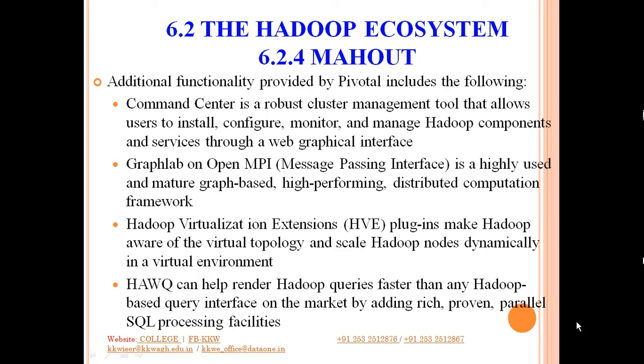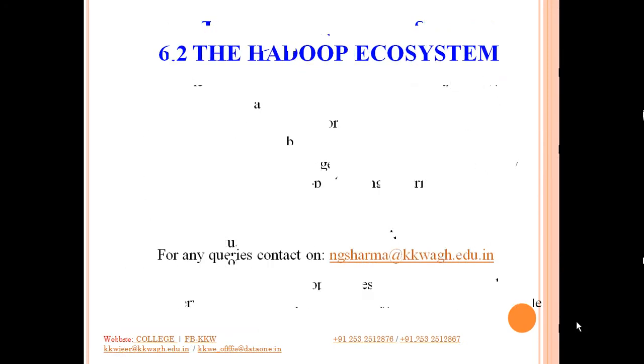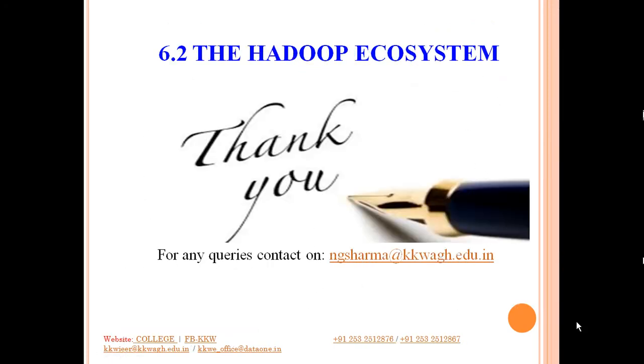Using all these tools, using the Java code and the already existing libraries available for implementing various machine learning algorithms, Mahout is useful for deriving insights and then taking the appropriate decisions. So that is all about the Hadoop ecosystem.